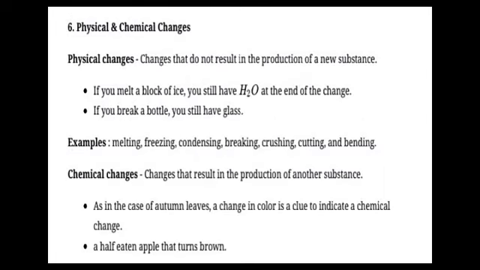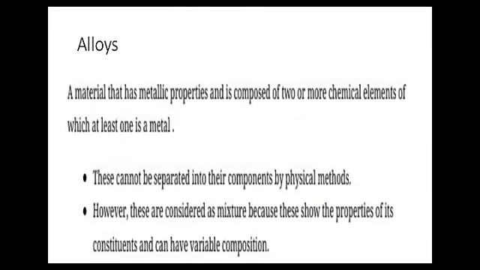Physical and chemical changes. Physical changes are changes that do not result in the production of a new substance. If you melt a block of ice, you will still have H2O at the end of the change. Example, melting. Chemical changes are changes that result in the production of another substance. Example, a half-eaten apple that turns brown. Other explanation you can see in the video.